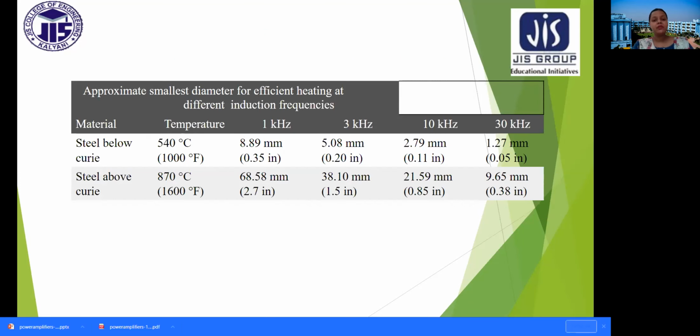What should be the approximate smallest diameter? So for steel, depending upon the different frequencies and temperature, the diameter is given over here, for steel below Curie and steel above Curie temperature. So the below Curie steel temperature is 540 degrees centigrade, and for the higher limit it's 870 degrees centigrade. And the diameters are mentioned for different frequencies from 1 kilohertz to 30 kilohertz.